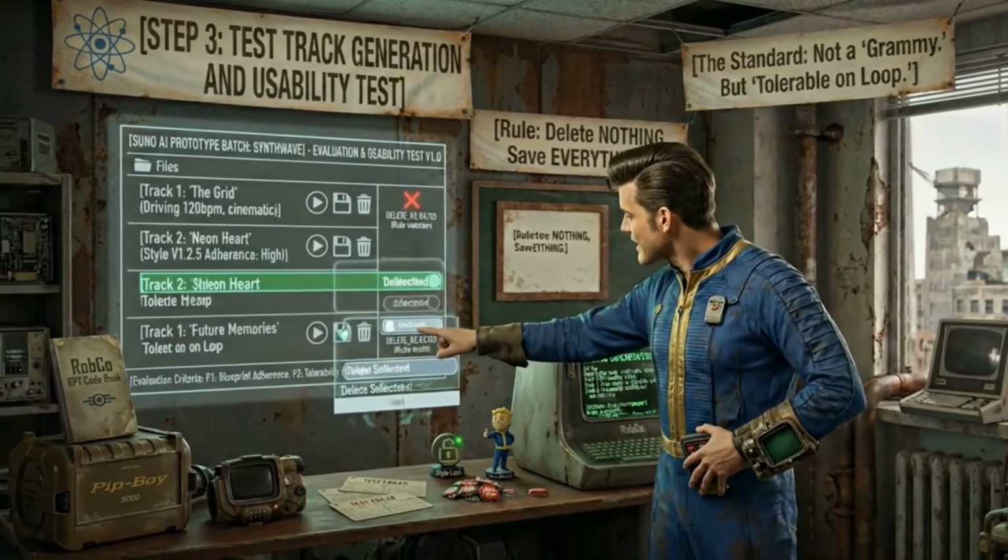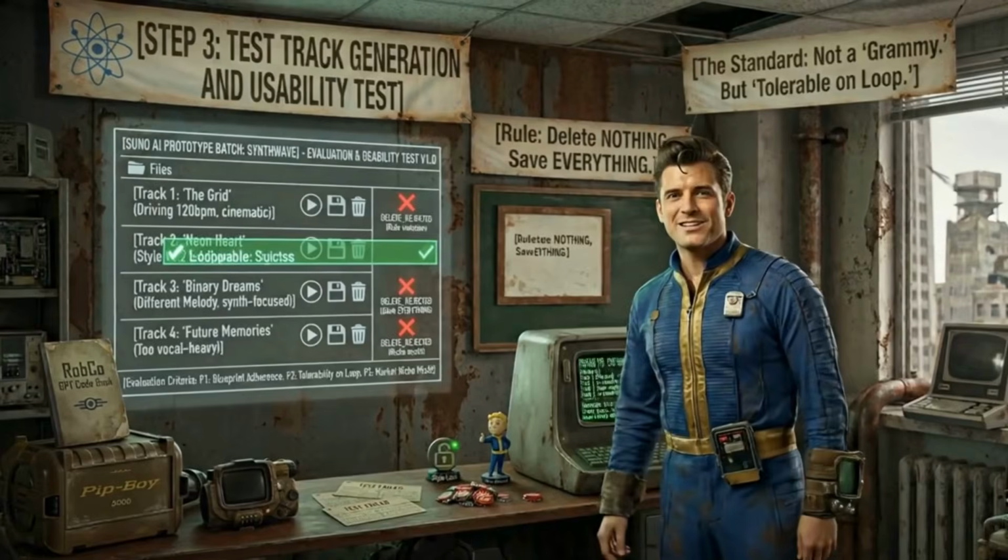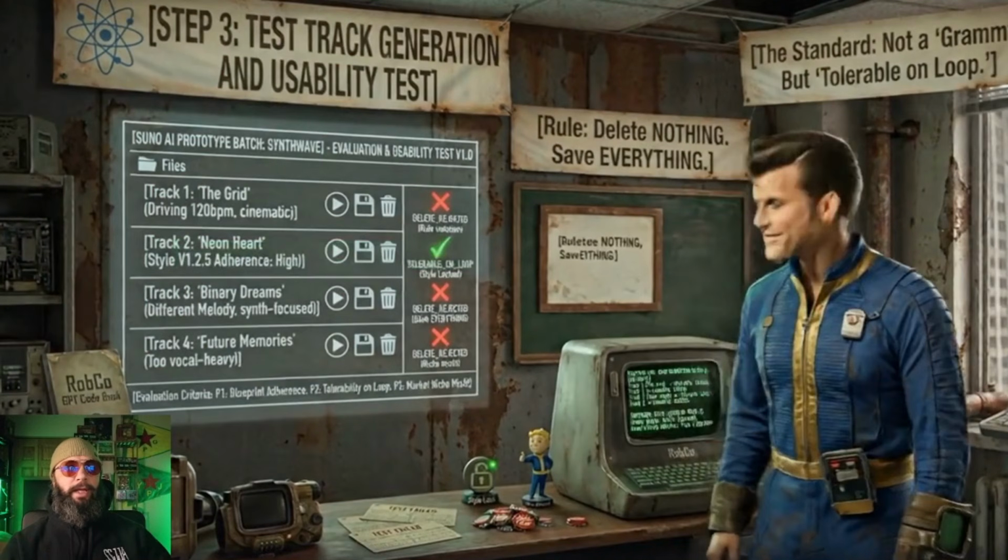All right, test track generation? Check. Usability test? Check. Tolerable on loop? Absolutely. We're looking good here. But you just need to make sure you like it. You're generating it. It's usable. You can continue listening to it. Everyone can listen to it, right? But remember, you're not worried about how the lyrics sound. You're just listening to the instrumentation, the voice, right? All that stuff, the beats per minute. And if you like it, if it's agreeable that you can keep making it and keep looping it, then you're going to make more.